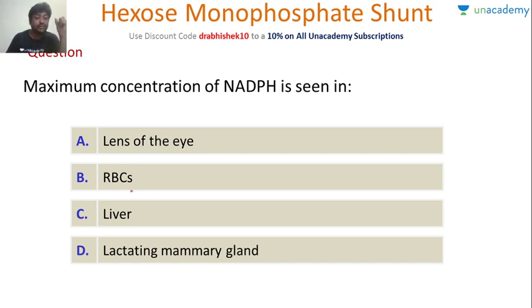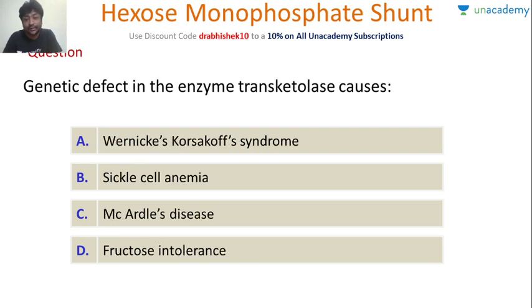Very good, Satish. You have got it correct. Lens of the eye has to be absolutely transparent, and that entire thing is focused on. So the correct answer is lens of the eye. Very good. Okay. So genetic defect of enzyme transketolase, again very simple, Wernicke-Korsakoff syndrome.